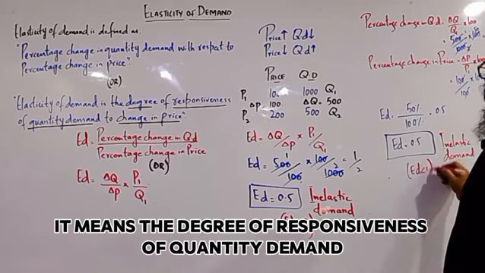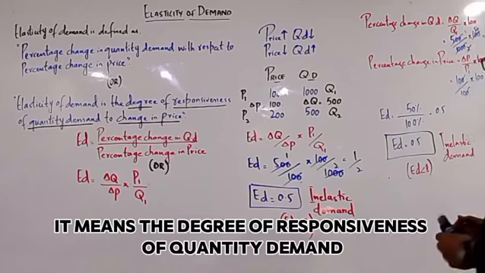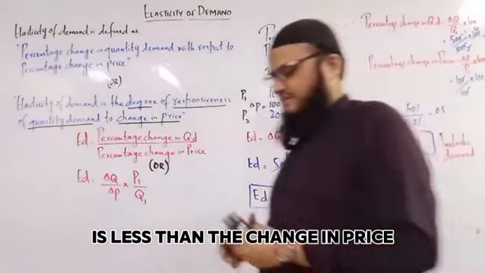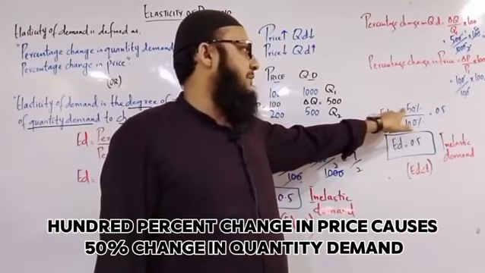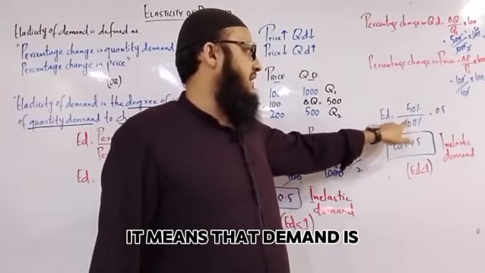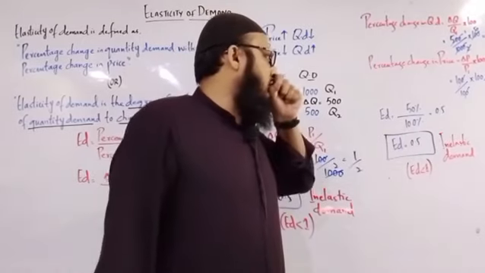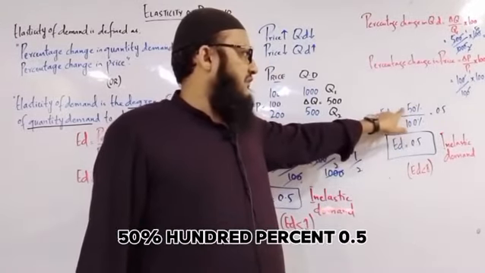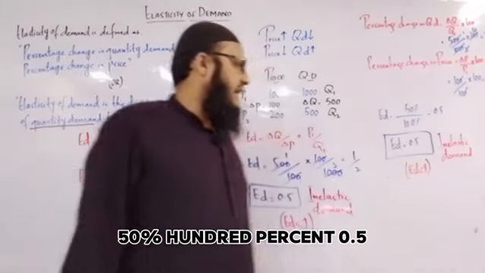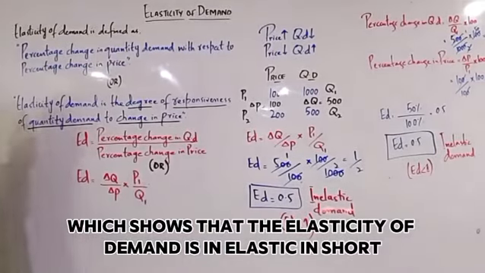It means the degree of responsiveness of quantity demand is less than the change in price. We can see that a 100% change in price causes a 50% change in quantity demand. It means that demand is less responsive to change in price. 50%, 100%, 0.5, which shows that the elasticity of demand is inelastic.